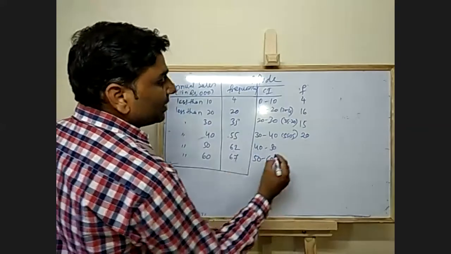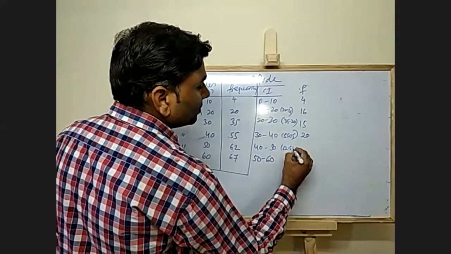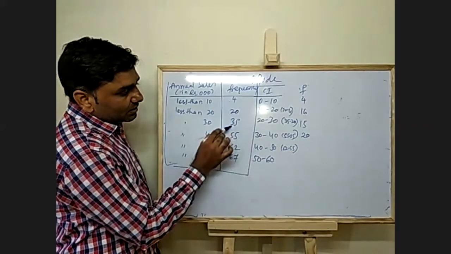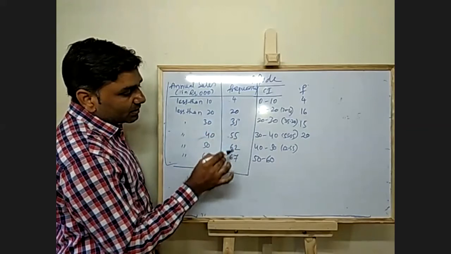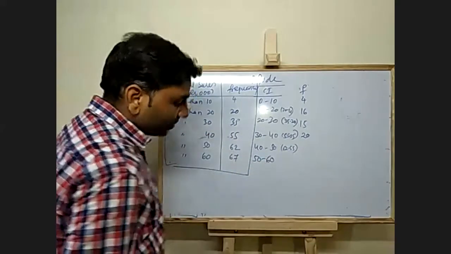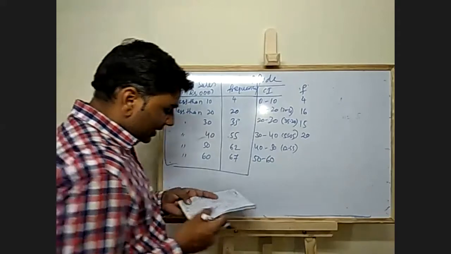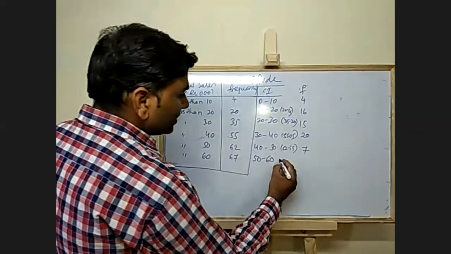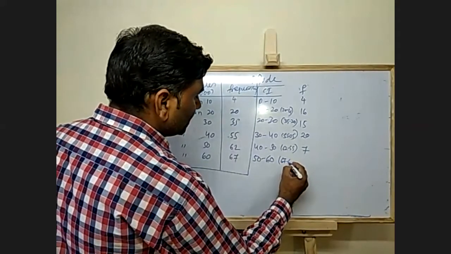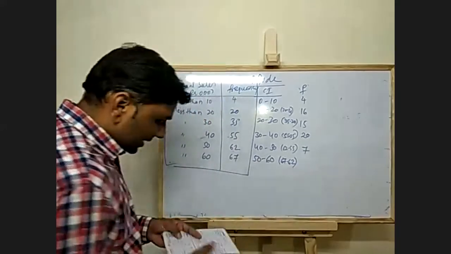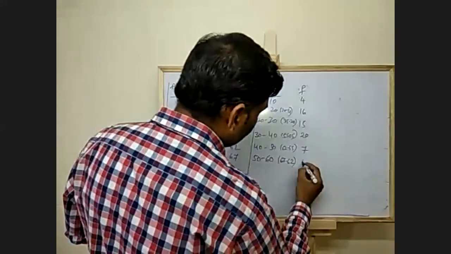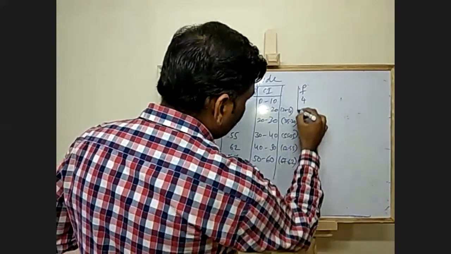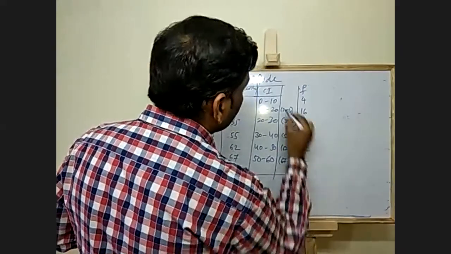Next, 62 minus 55. This minus this. So 62 minus 55, the frequency here is 7. Okay. Next, 67 minus 62, the frequency is 5. Now you know the class intervals and the frequency for each particular class.